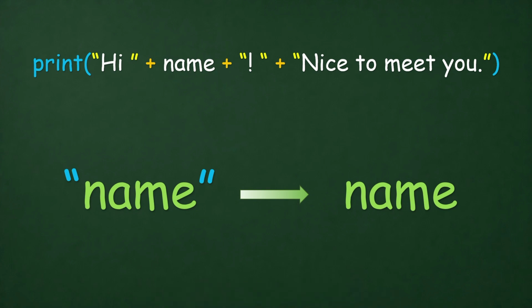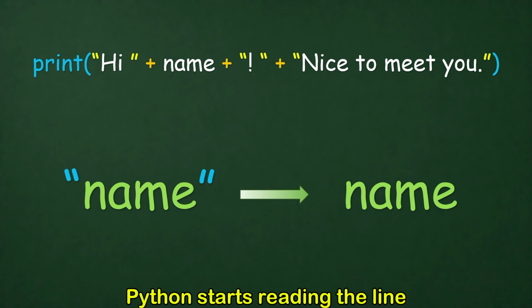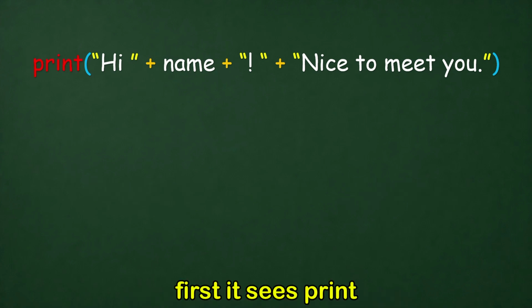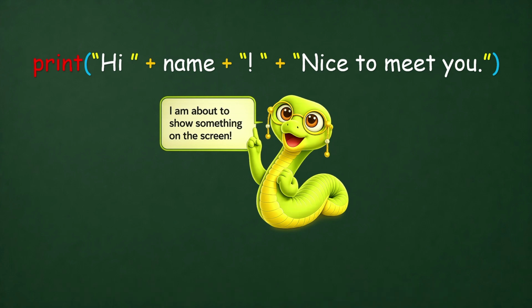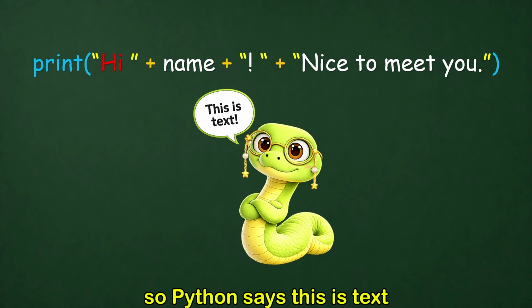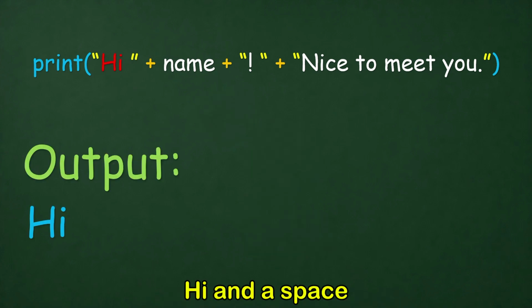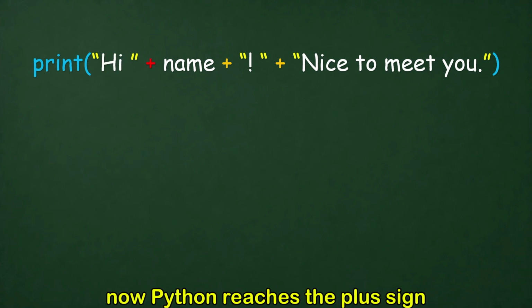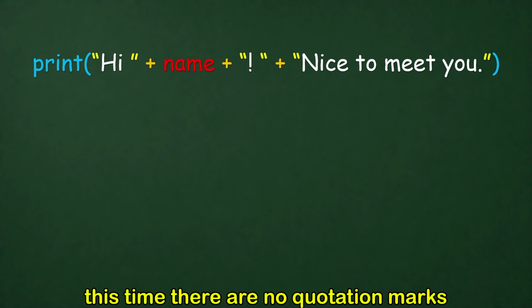But how? Let's step inside Python's brain one last time. Python starts reading the line. First it sees print, so it says, "No problem, I'm about to print something on the screen." Then it reads hi and a space, so Python says, "This is text." So Python simply prints hi and a space. Now Python reaches the plus sign. Then it sees name. This time, there are no quotation marks.